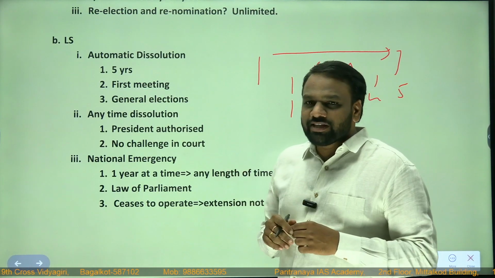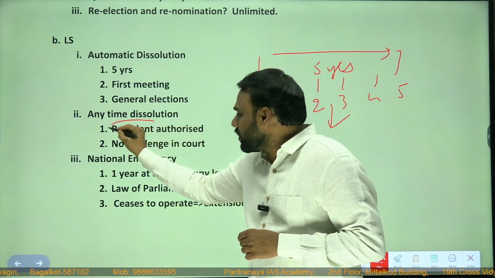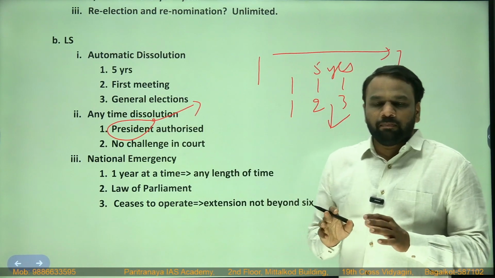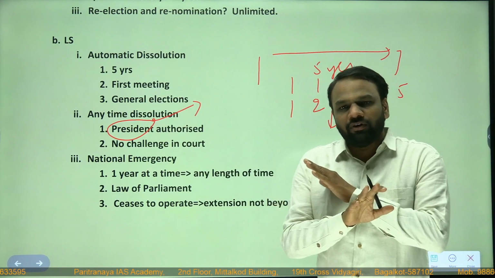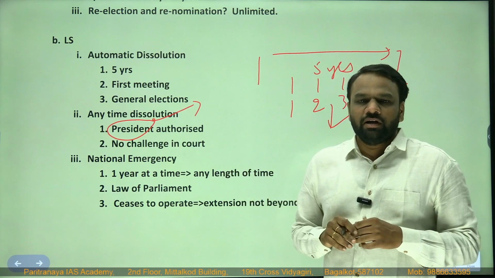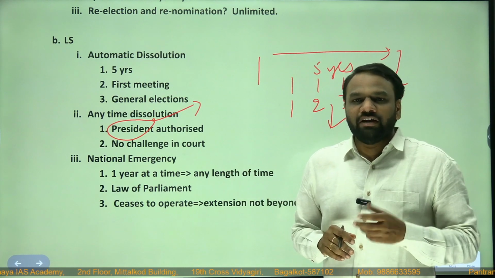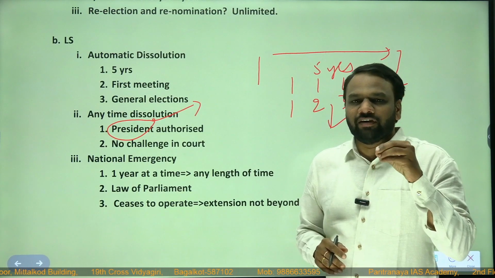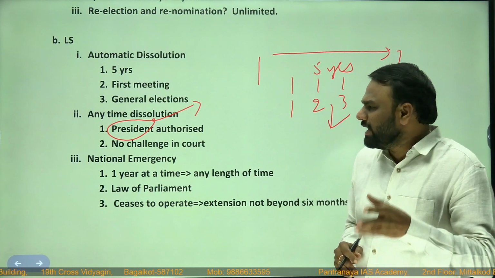So who is authorized to dissolve? The President is authorized to dissolve Lok Sabha. It means the President can cancel the membership of all the Lok Sabha members, but it is not his discretion. Whenever he wishes, he cannot do it. He can only do it with the aid and advice of the Council of Ministers headed by the Prime Minister.